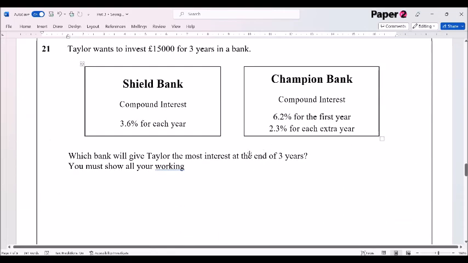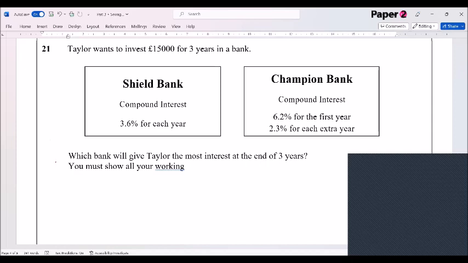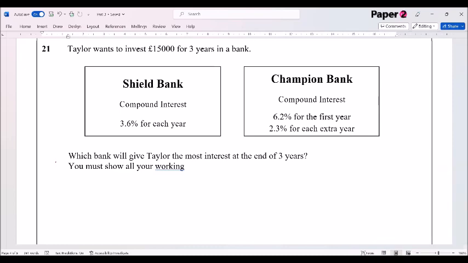Okay, question 21. Taylor wants to invest £15,000 for 3 years in a bank. Shield Bank offers compound interest of 3.6% for each year, and Champion Bank offers compound interest of 6.2% for the first year and 2.3% for each extra year. Which bank will give Taylor the most interest at the end of 3 years? Well, we can have a look at this.